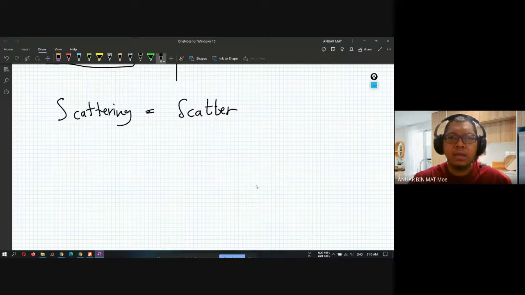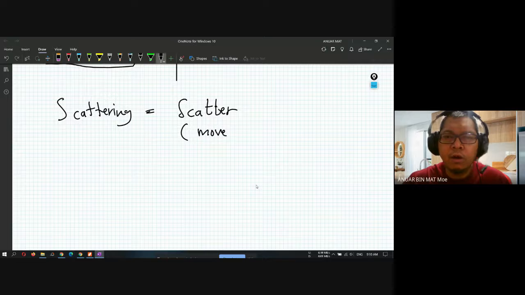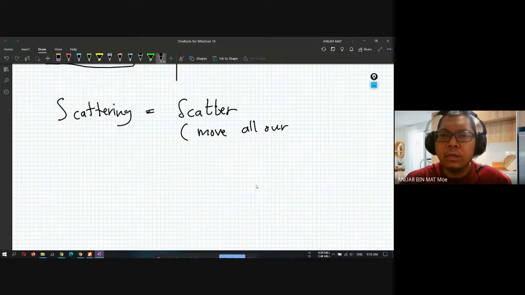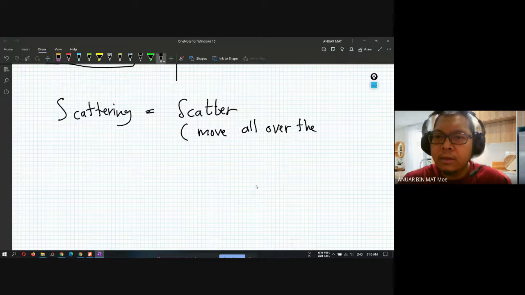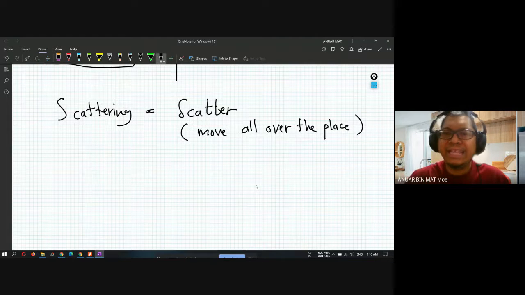Scatter means what? Scatter means all over the place. It tries to move all over the place. This is what we call scatter around. For example, if I want to show you the